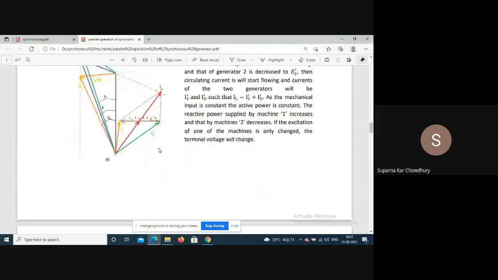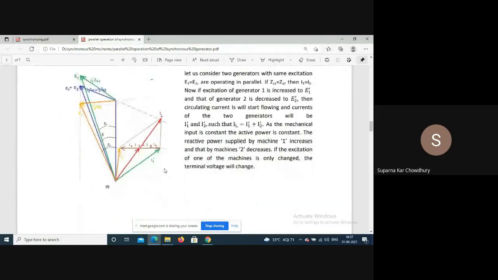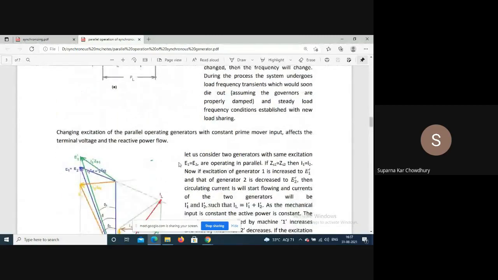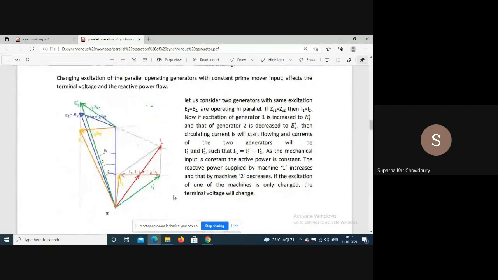Now, see what happens if we change the excitation. If we change the prime mover input, the active power sharing will change. We have not changed the load, so the total power supplied will not change, but the proportion of active power supplied by generator 1 and generator 2 will change. The active power sharing will change. Now, let us consider what will happen if we change the excitation.